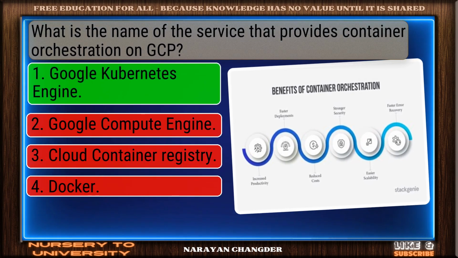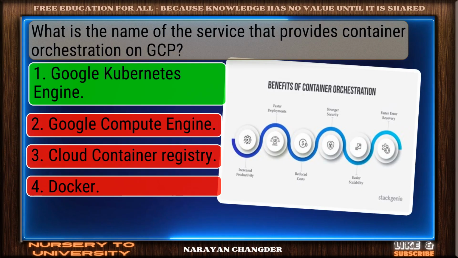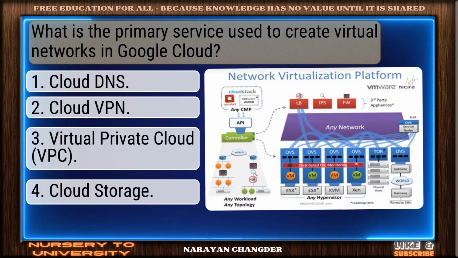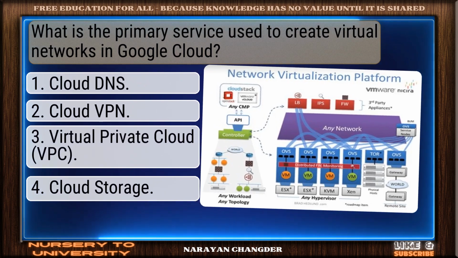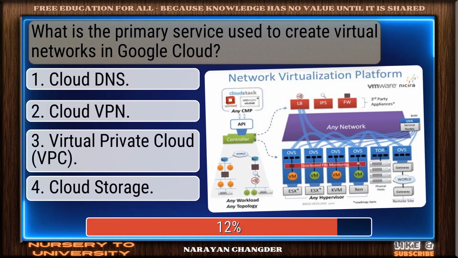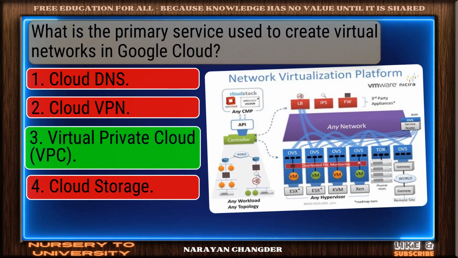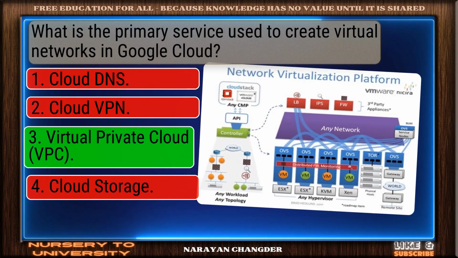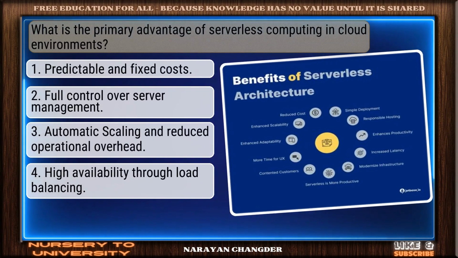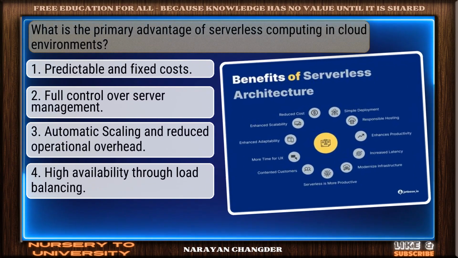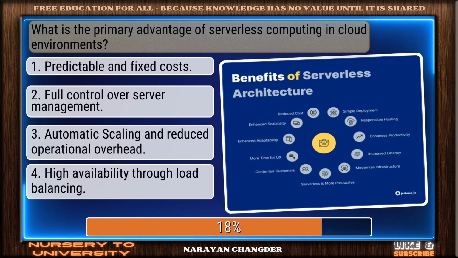Smart move. Google Kubernetes Engine is an accurate answer. Question number 34. What is the primary service used to create virtual networks in Google Cloud? You got it. Your choice, Virtual Private Cloud, is right. Question number 35. What is the primary advantage of serverless computing in cloud environments?